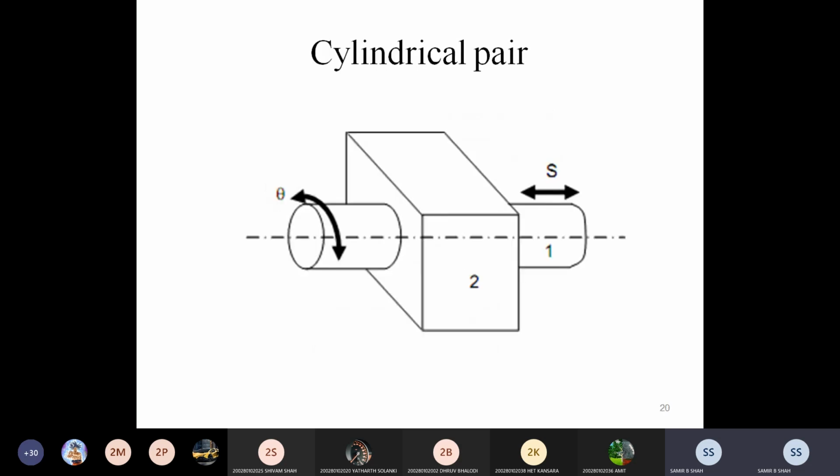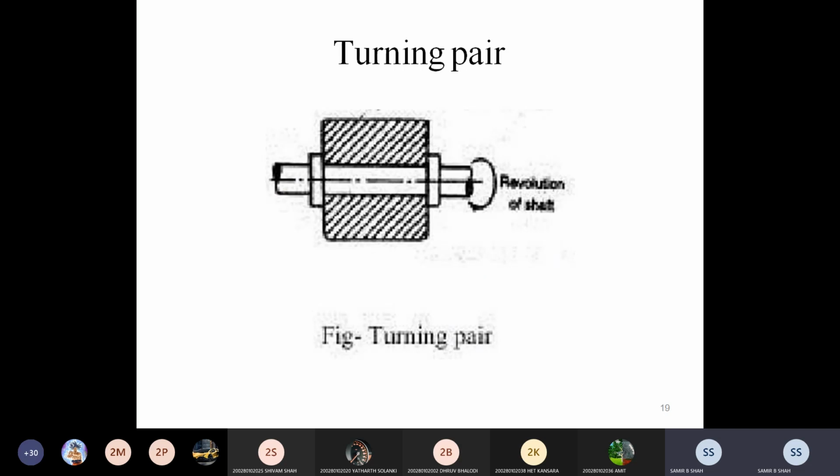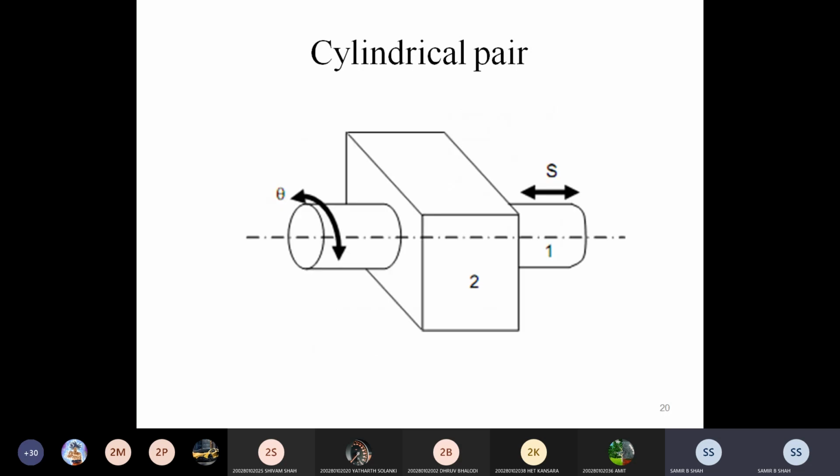Now next one is the cylindrical pair, where we compare the turning pair and cylindrical pair. In a turning pair, it can only revolve about its own axis, while in a cylindrical pair, it not only turns, but also gives the motion of to and fro. Okay, or we can say that reciprocating motion is there. It means turning with motion to and fro. It is called a cylindrical pair.